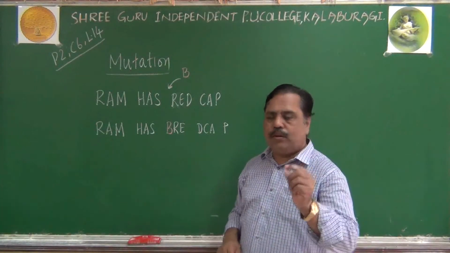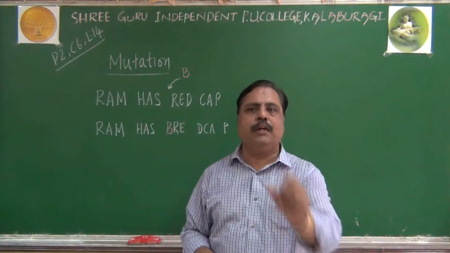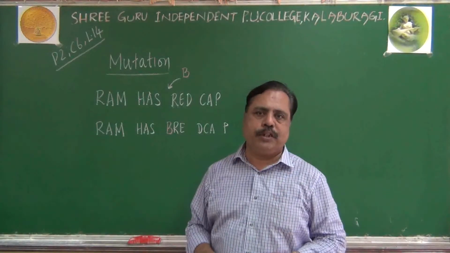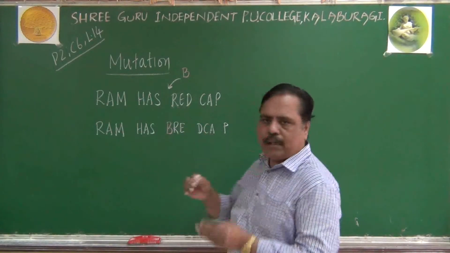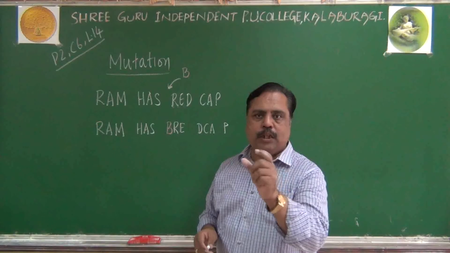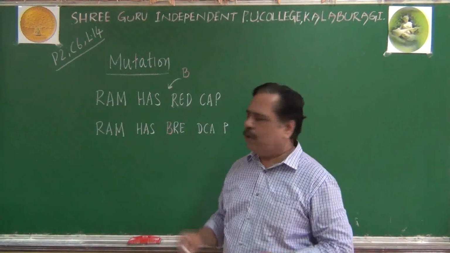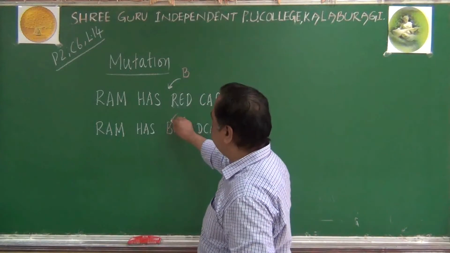Because I told you, mRNA should be read, the genetic code should be read continuously without punctuation. If you add one B here, that will automatically continue with other nucleotides. In triplets only you can read, I told you. Now imagine I am adding one more letter here.